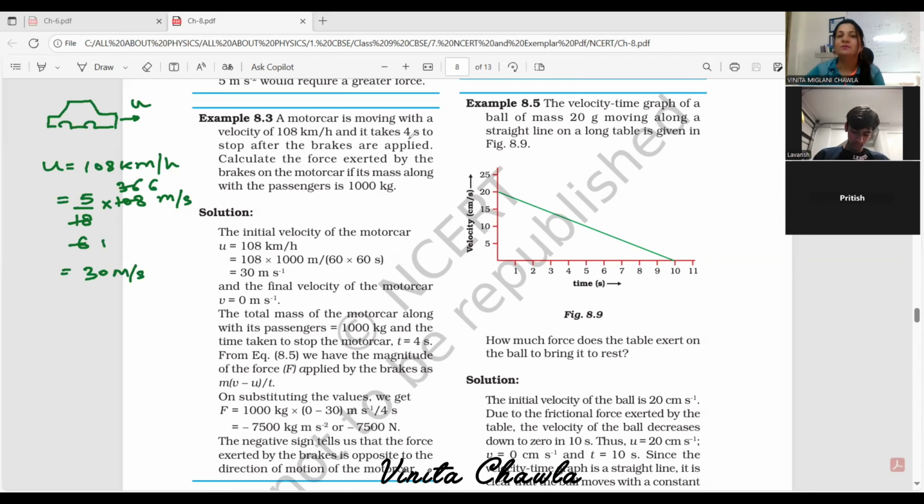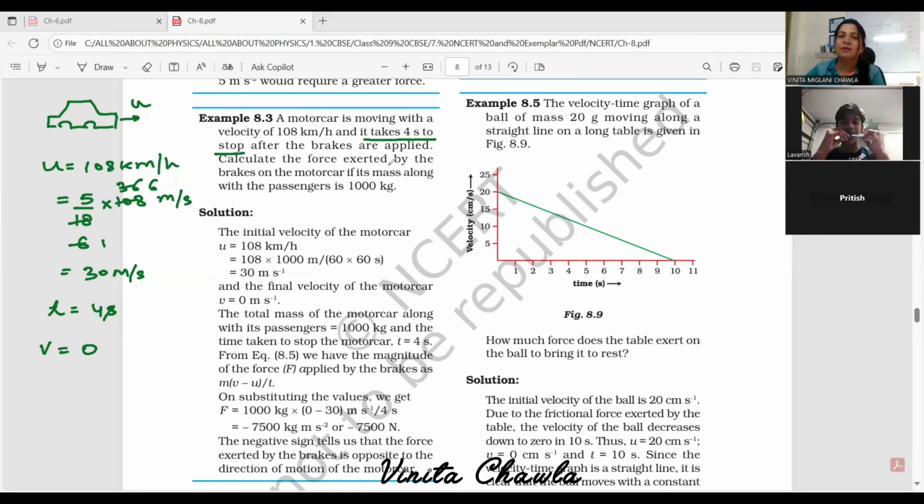And it takes 4 seconds to stop. So what is the final velocity? It stops after some time. After 4 seconds, it stops. So time taken is 4 seconds, and because it stops, we take final velocity as 0 after the brakes are applied.